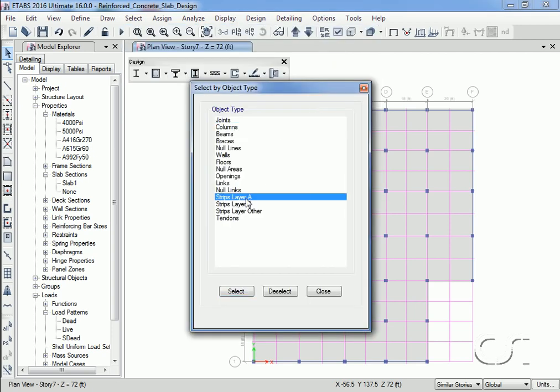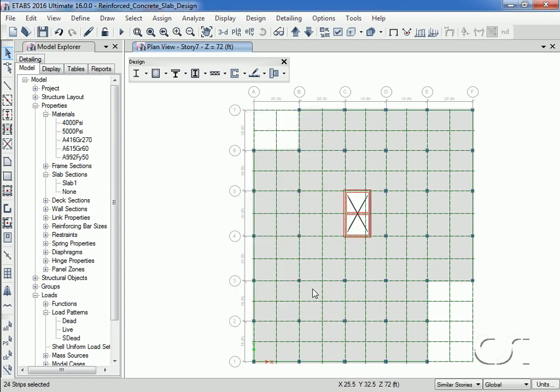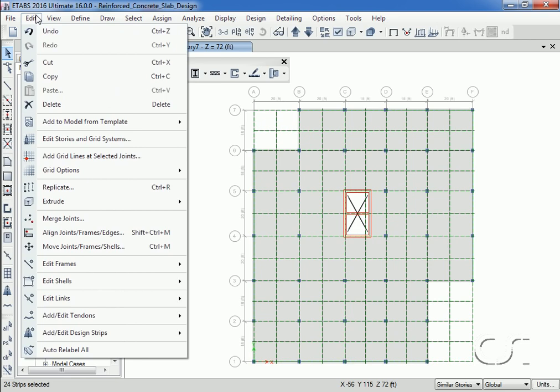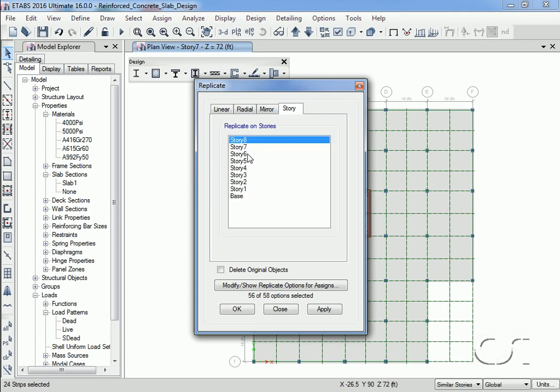Highlighting both layer A and B, selecting, and then going to the Replicate command. We will replicate at story 6 down to story 1.